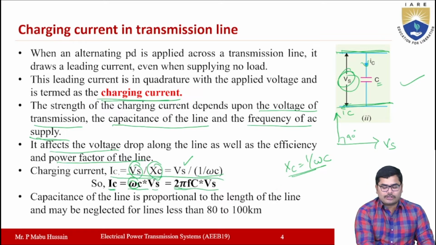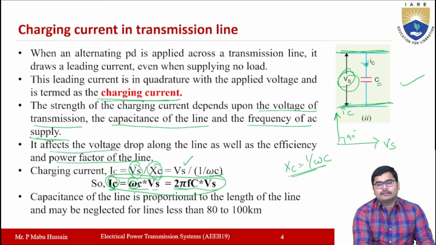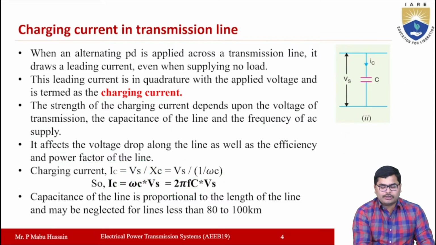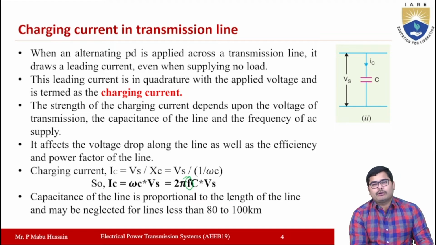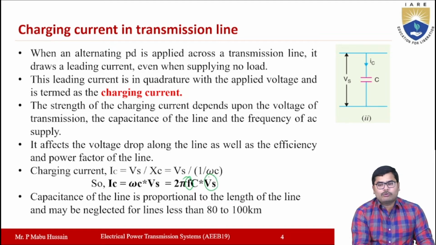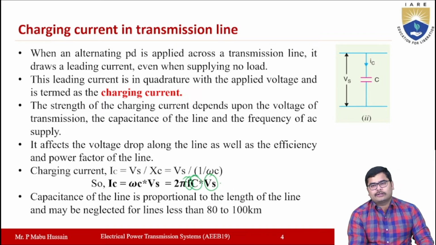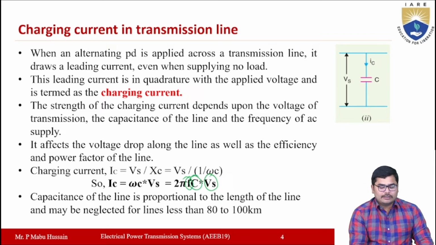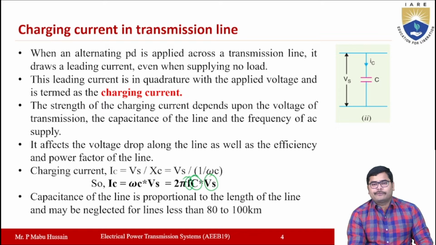Now from this expression you can say that the charging current of a transmission line system depends upon the frequency of the power supply, the supplied voltage, and the capacitance between the two transmission lines. The capacitance of the line is also proportional to the length of the line. As the length of the line keeps increasing, the capacitance also increases.